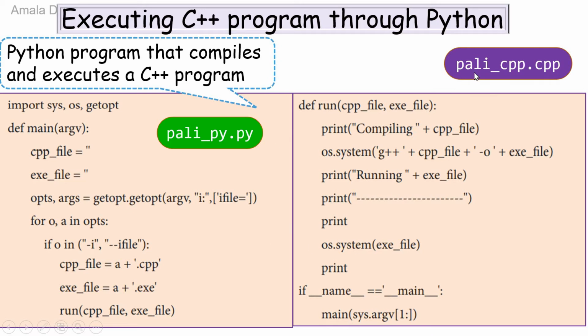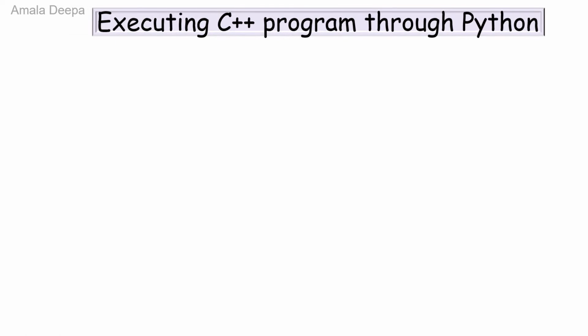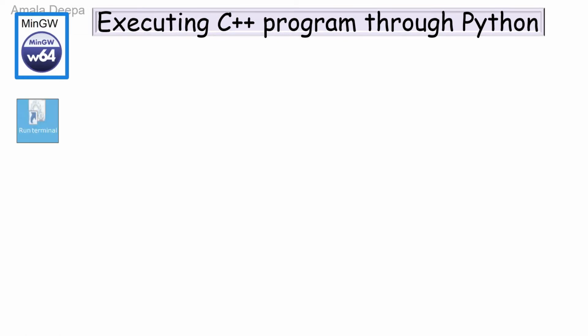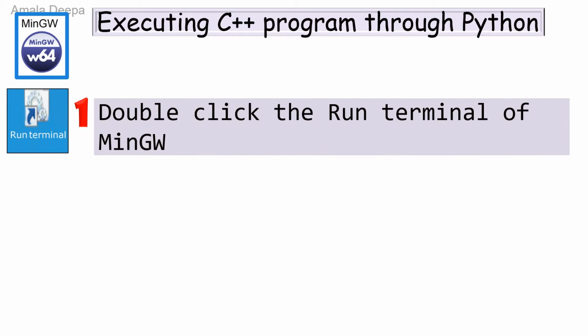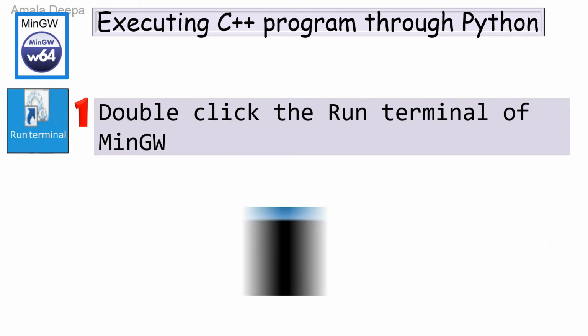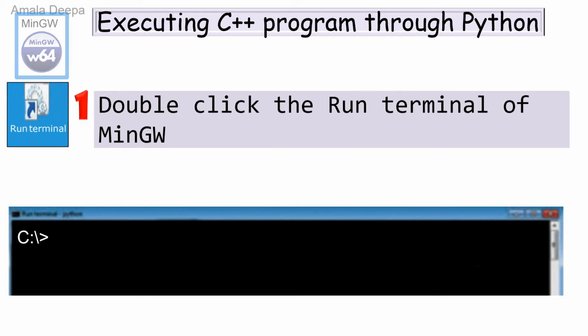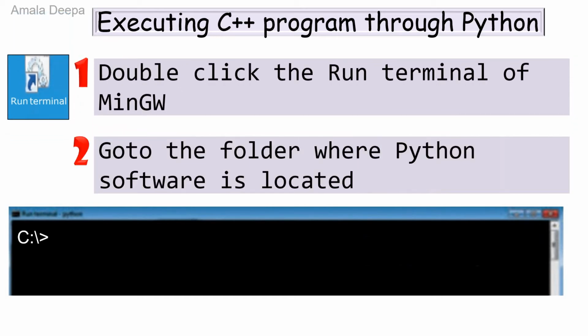In order to execute this C++ program, pali_cpp, through this Python program, pali_py, you have to follow the following steps. If you have installed MinGW in your system, you will find a shortcut like this called Run Terminal. Double-click the Run Terminal of MinGW. This command window will open. Then the second step is go to the folder where Python software is located.